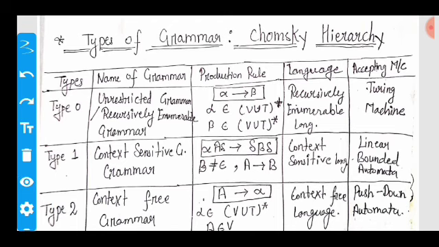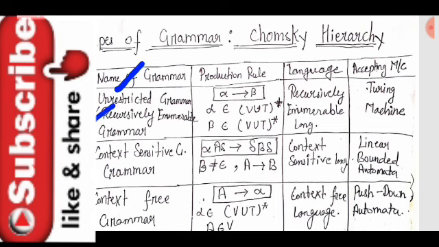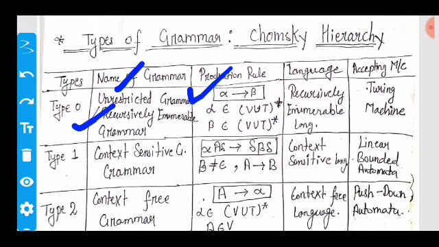Type 0 grammar is called unrestricted grammar and recursively enumerable grammar. The production rule for type 0 grammar is alpha produces beta, where alpha belongs to (V union T) positive closure, meaning a combination of variables and terminals, and beta belongs to (V union T) star, meaning a combination of variables and terminals with Kleene closure.